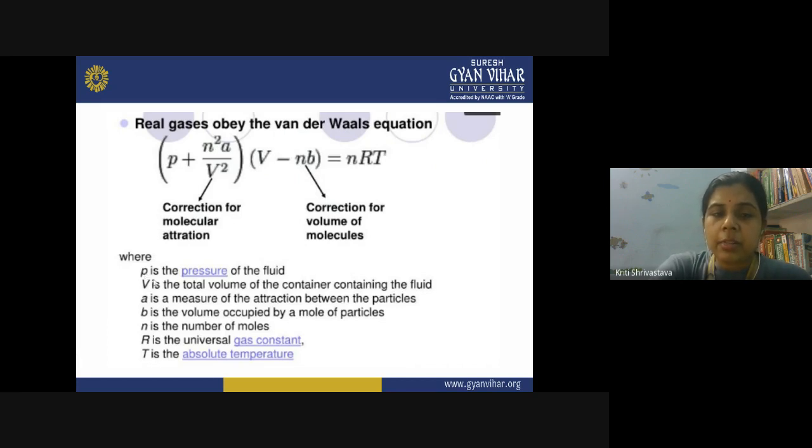In this equation, all the terms have their usual meaning. P represents the pressure of the fluid, V represents the total volume of the container, A is the measure of the attraction between the particles, B is the volume occupied by a mole of particles, N is the number of moles, R is the universal gas constant, and T is the absolute temperature. So all these terms have their usual meaning.